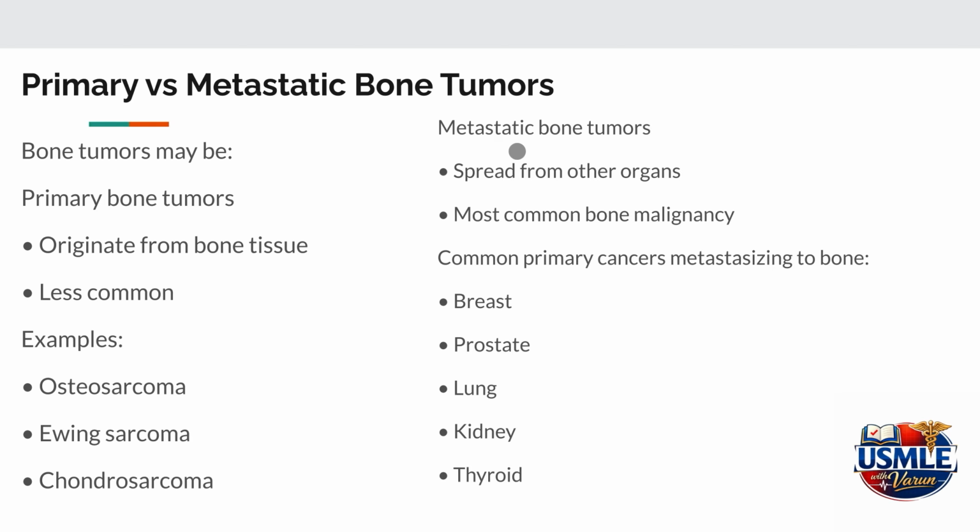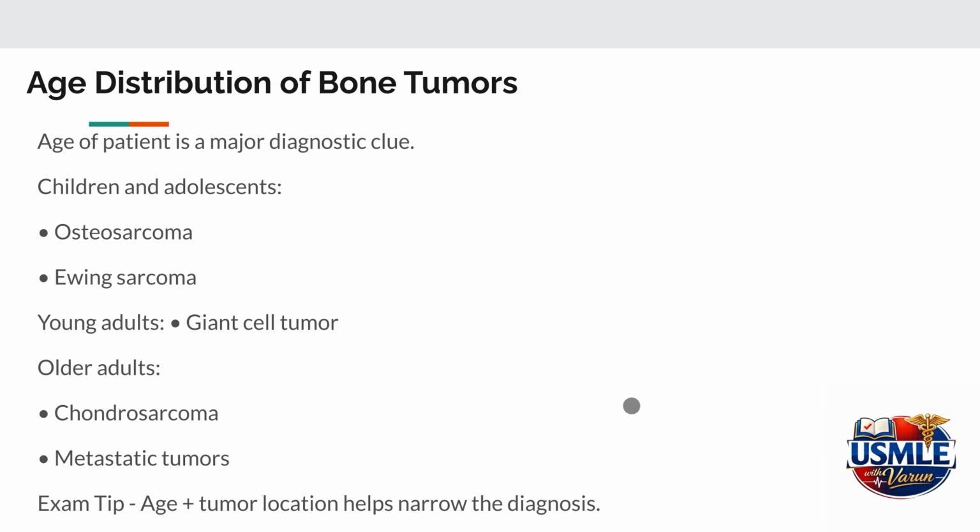They occur secondary to metastasis from other primary organ-associated tumors. So they spread from other organs to the bone through the bloodstream. The most important primary cancers that metastasize to the bone include breast cancer, prostate cancer, lung cancer, kidney cancer, and thyroid cancer. So in fact, metastatic tumors are the most common malignant tumors found in bones.